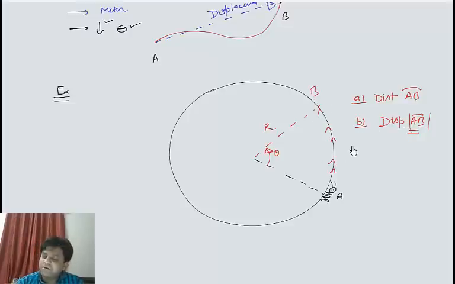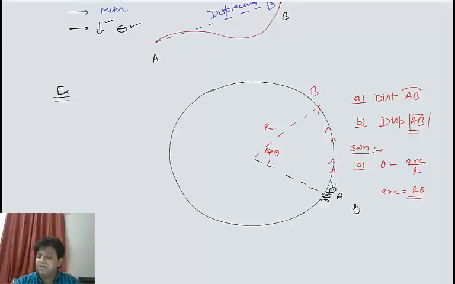If you remember, the definition of theta says that theta is equal to length of arc upon radius. That way, length of arc can be written as r into theta. So the length of the arc is r theta, which is the distance covered by the particle or the insect.